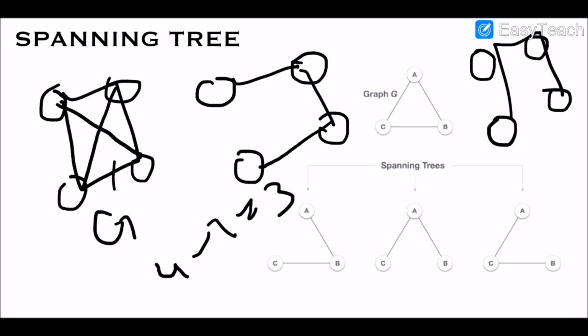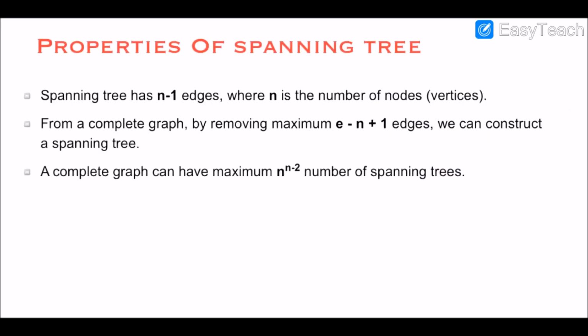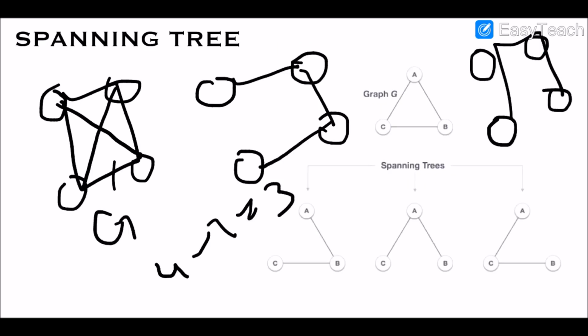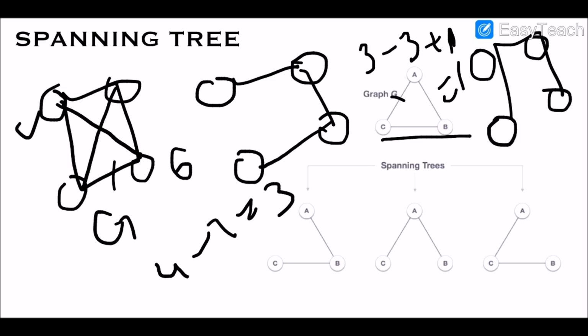Now the next property says that for a complete graph, by removing e minus n plus 1 edges, we can construct a spanning tree. So how many edges are there? 3 edges are there. E minus n are 3 again, and plus 1. So that means if we remove one edge, any one edge, from this given graph, this could be a spanning tree. So we can see that removing one edge has given a spanning tree. Similarly in this particular graph, if we talk about our example, how many edges are there? There are 1 2 3 4 5 6 edges, and 6 minus number of vertices 4 plus 1.